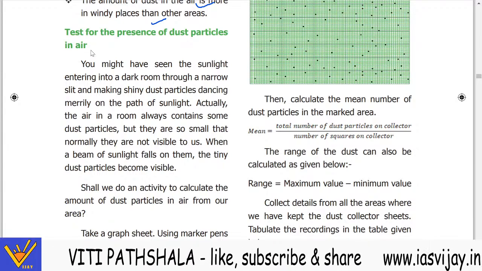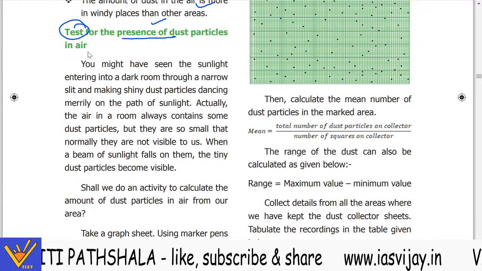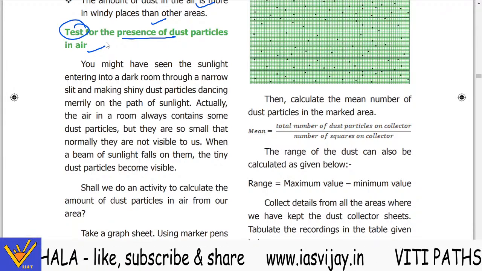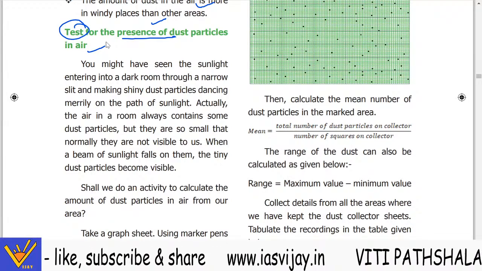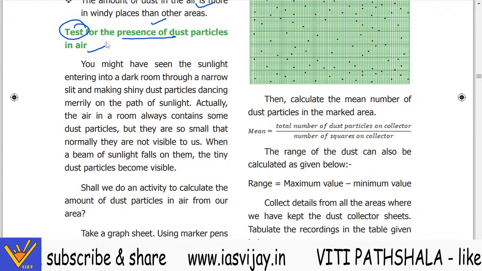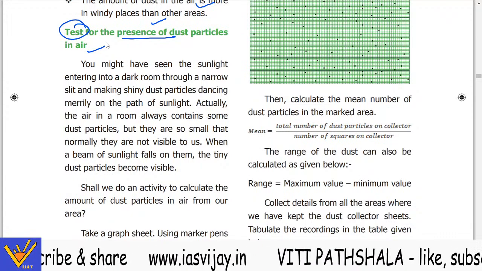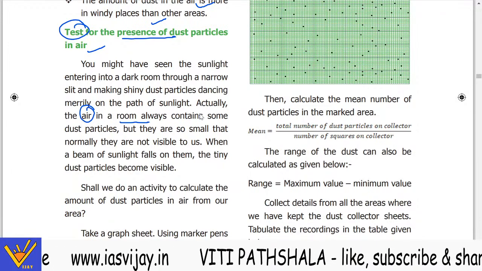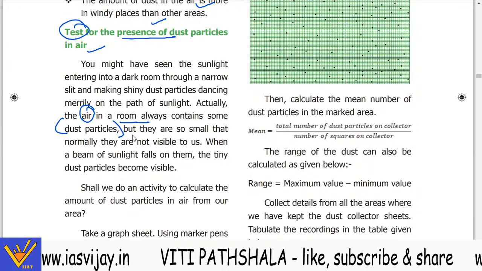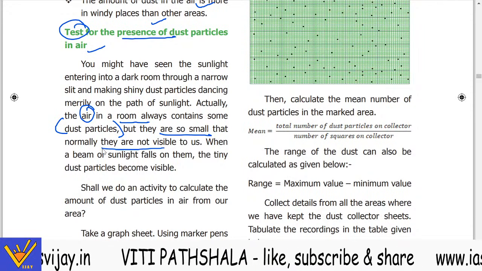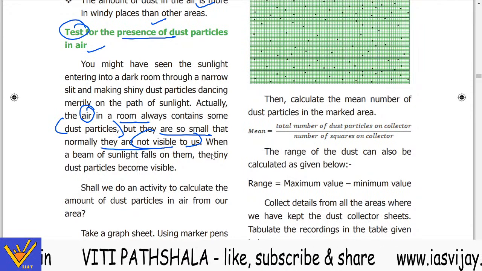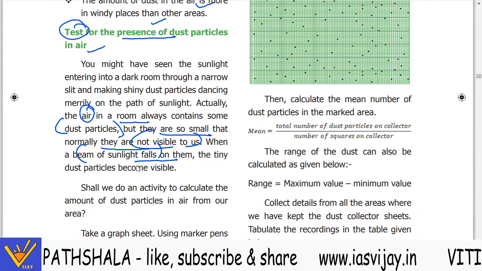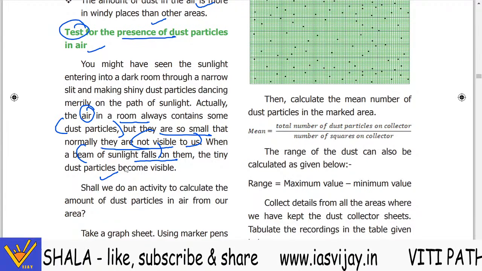Now next they have given the test for the presence of dust particles in the air. You might have seen the sunlight entering into a dark room through a narrow slit and making the shiny dust particles dance on the path of the sunlight. Actually, the air in a room always contains some dust particles, but they are so small that normally they are not visible to us. Now when the beam of sunlight falls on them, the tiny dust particles become visible.